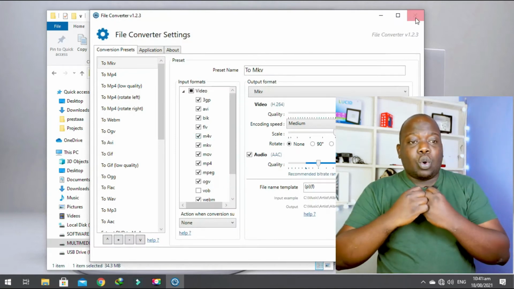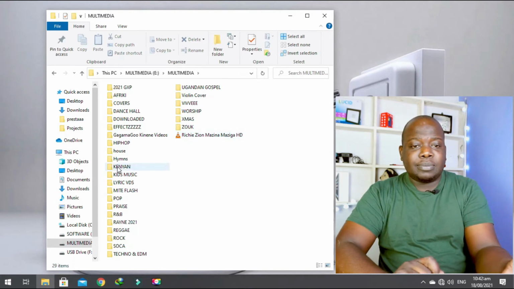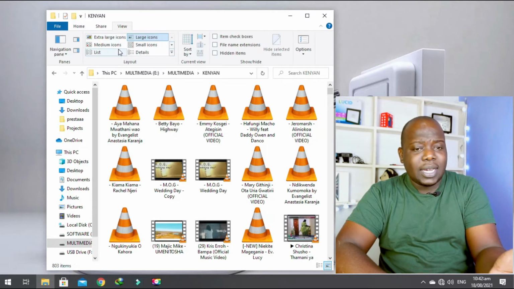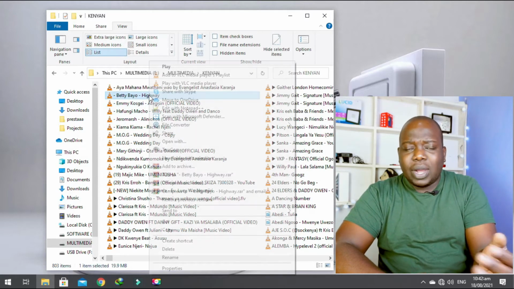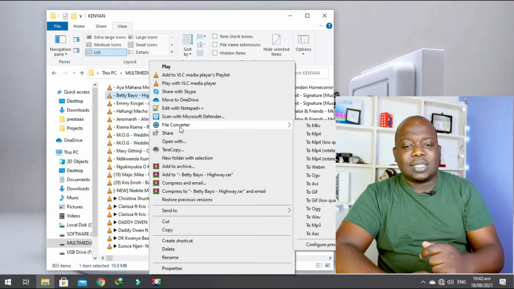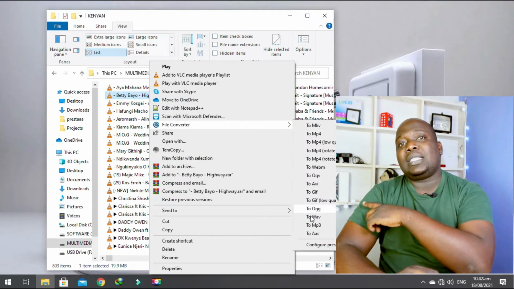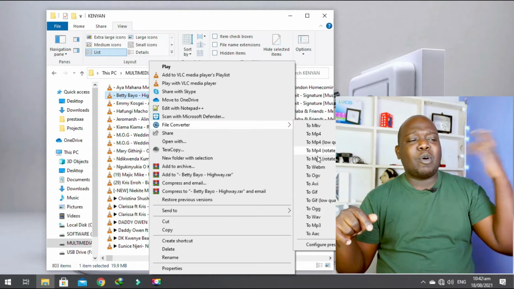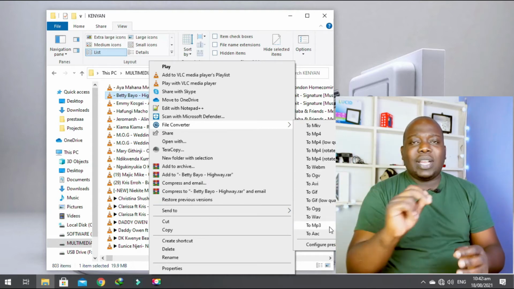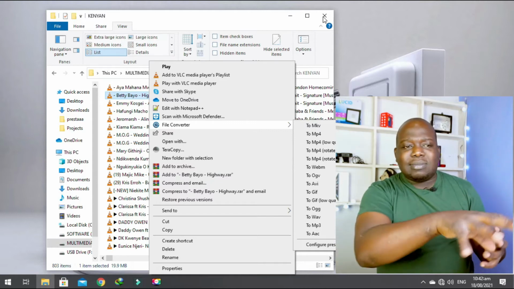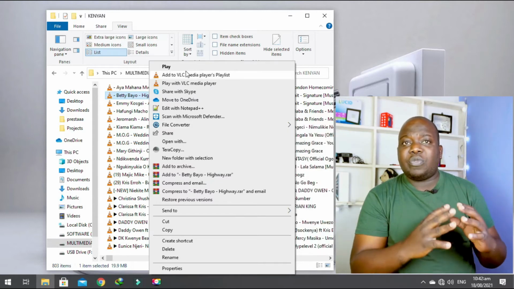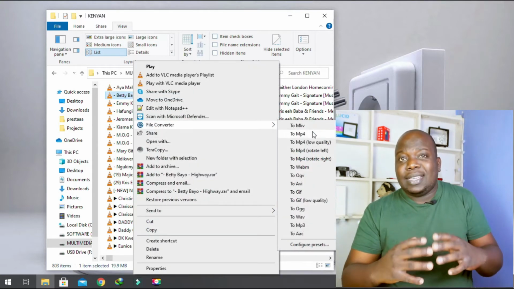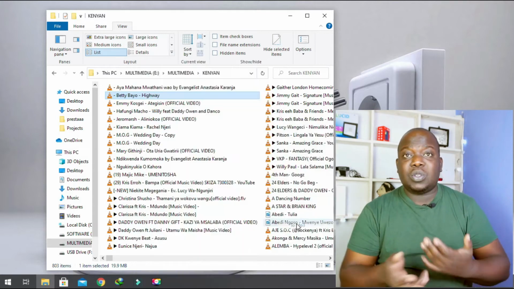It is that quick. This also works for documents as well. If I have a document here, let's say it is a PDF and I want to convert it over to Word, just right click on it, click convert to Word, and it is just like that in an instant. Now, why I like this app here is the way it integrates into your entire Windows system. You don't have to go open an app, open this, open that. You just simply right click on that document or whatever file you want to convert and do it in an instant.